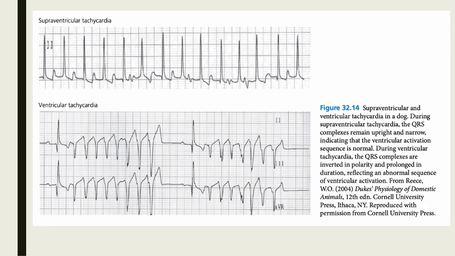And then we also have here ventricular tachycardia as well. In ventricular tachycardia, it looks broken. So, during ventricular tachycardia, the QRS complexes are inverted in polarity and prolonged in duration. It looks broken. During supraventricular tachycardia, the QRS complex remains upright and narrow, indicating that the ventricular activation sequence is normal. But during ventricular tachycardia, the QRS complexes are now inverted.